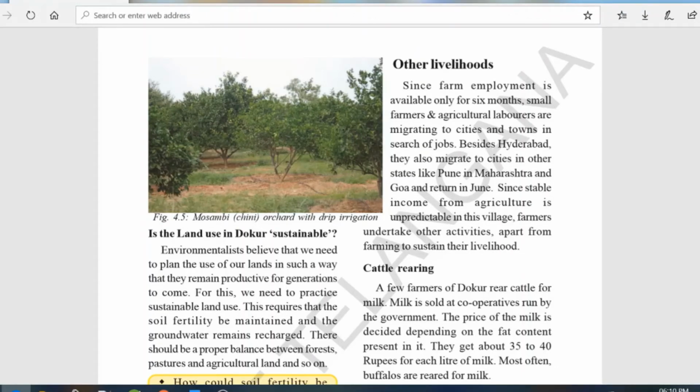And they are saying that they have to retain the productivity for generations to come. For that purpose, they have to practice what? Sustainable land use in a balanced way.